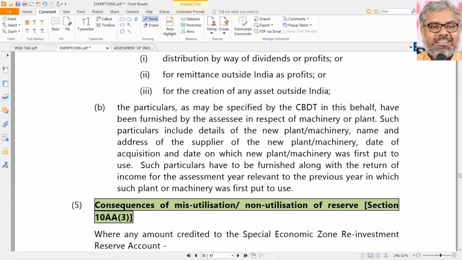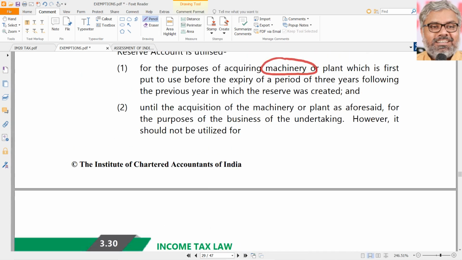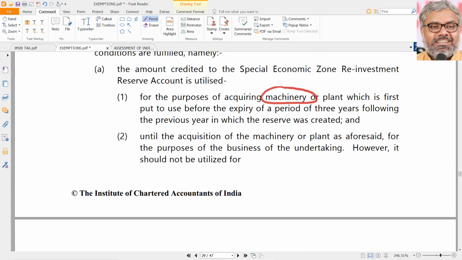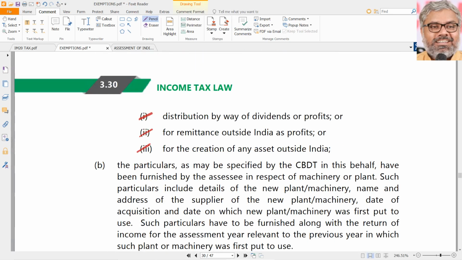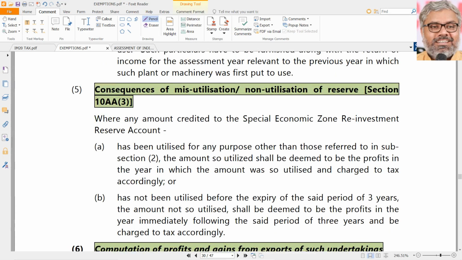We don't need all those conditions and all. But definitely that money cannot be used for distribution of dividends, cannot be used for remittance outside India, or cannot be used for creation of any asset outside India. That money should be in India as a reserve, and that should be utilized for the purpose of acquiring machinery, but should not be utilized for these purposes: distribution of dividends, sending it outside, or creation of any asset outside India. That is a condition. If they follow, they can claim the exemption of 50% of the amount, however much is deposited in that reserve, of course, subject to the profits. 50% of the profits is allowed as exemption.